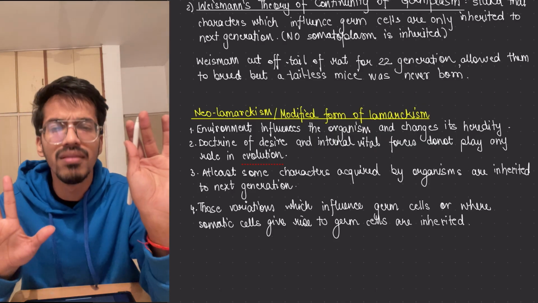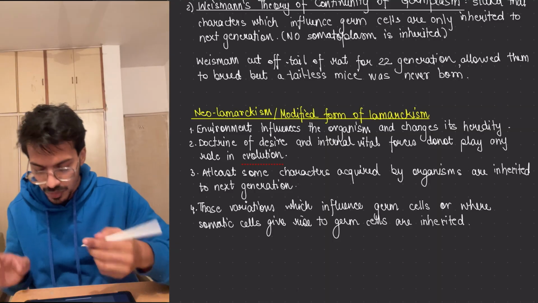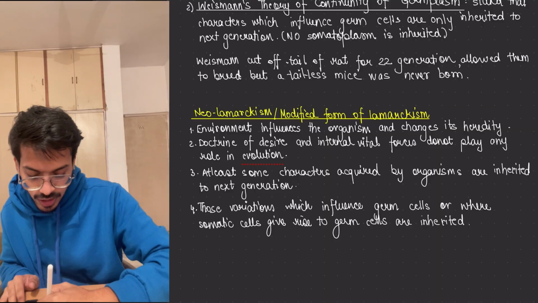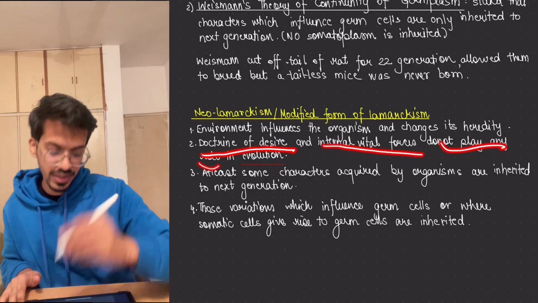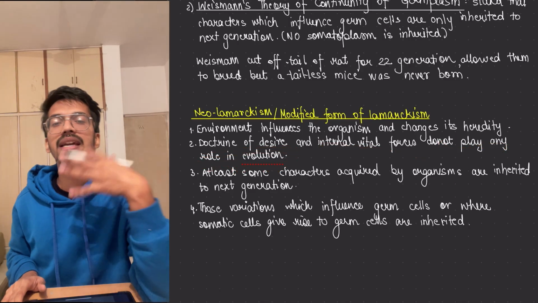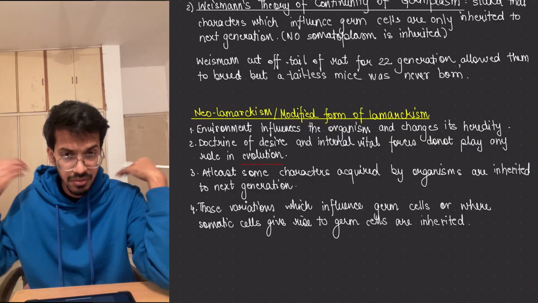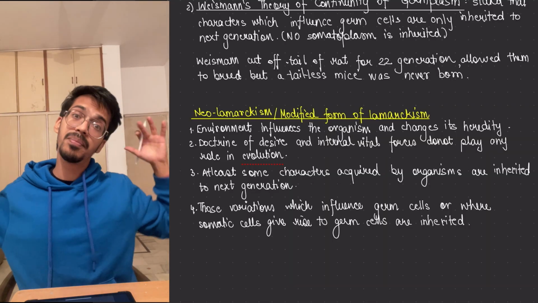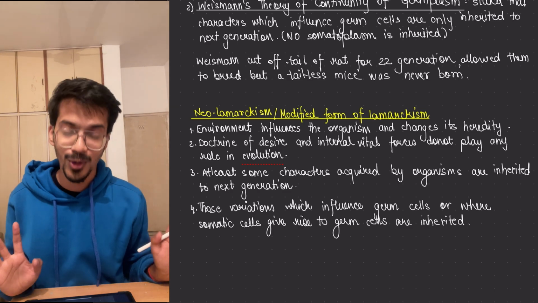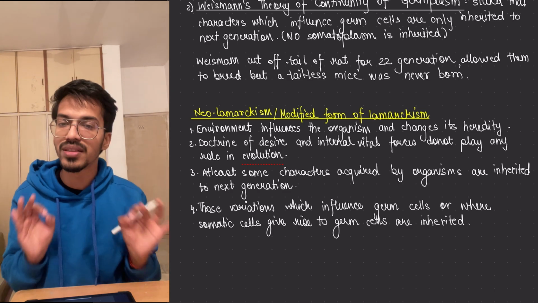This is just an example, don't take it by heart or apply it strictly everywhere. Then, the doctrine of desire and the internal vital force do not play any role in evolution. If I wanted to become an angel with wings, it doesn't mean that I will make wings if I want to fly. That has nothing to do with evolution.